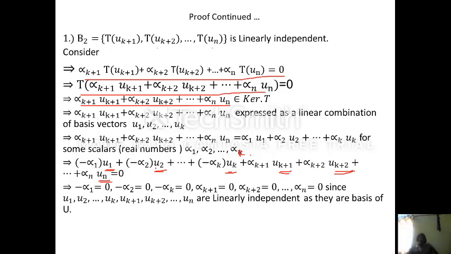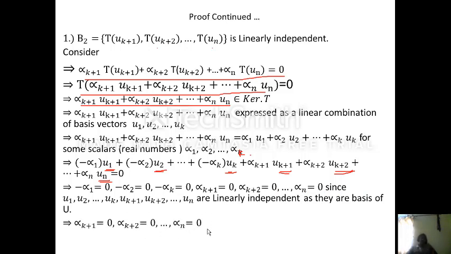So these are linearly independent. Linearly independent means what? This expression equal to 0 gives minus alpha 1 equal to 0, minus alpha 2 equal to 0, and so on, minus alpha k equal to 0. And similarly alpha k plus 1 is 0, alpha k plus 2 is 0, alpha n is 0.